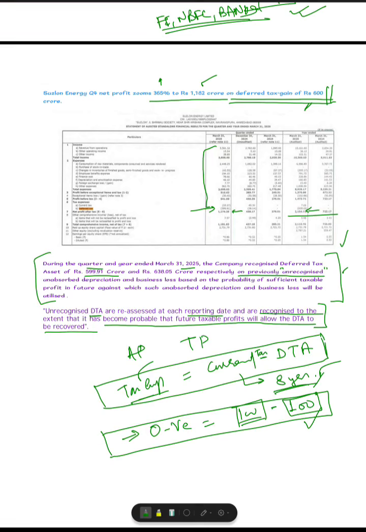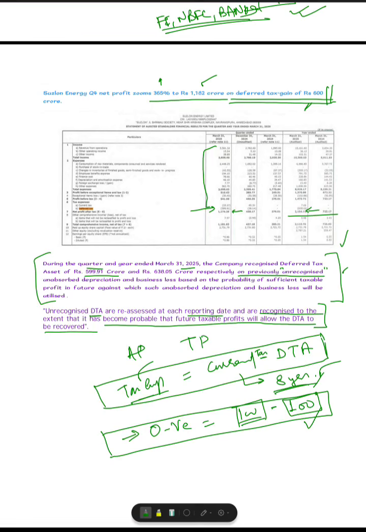Since that is not clearly probable in the year in which the losses were incurred, the deferred tax asset was not recognized in initial years, and it became more probable when the company started earning revenues from which the past losses are going to be set off.